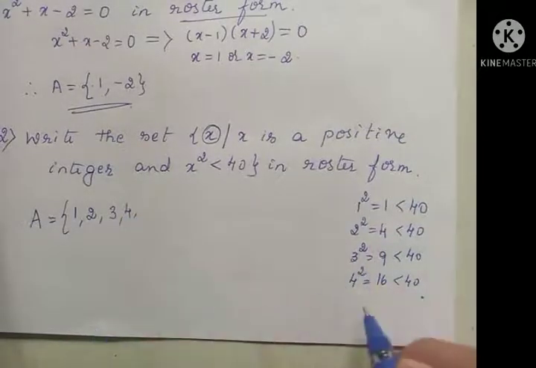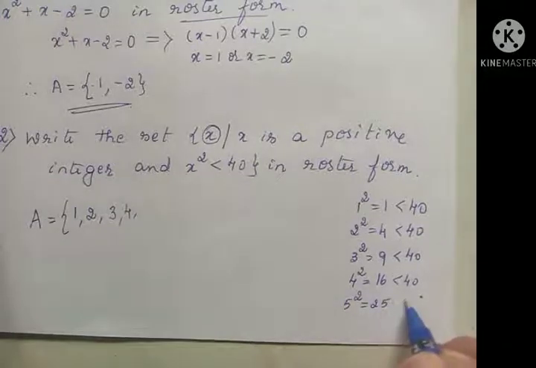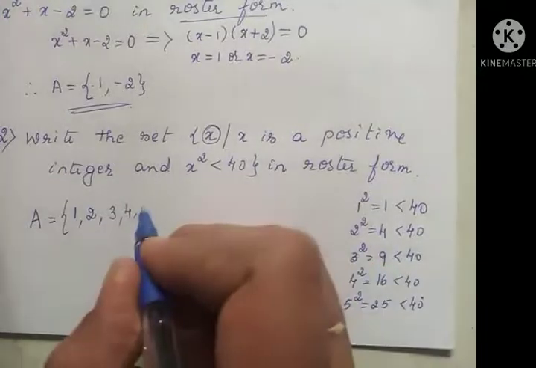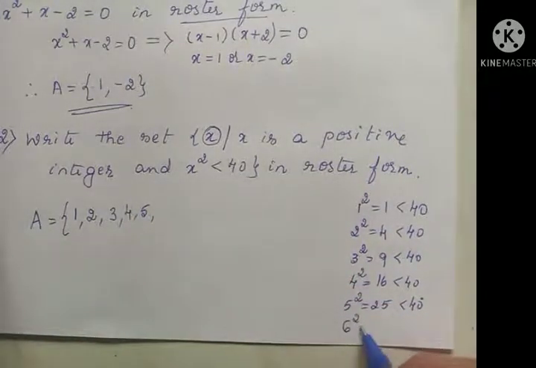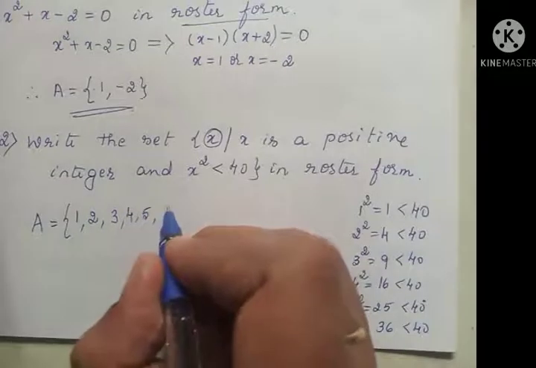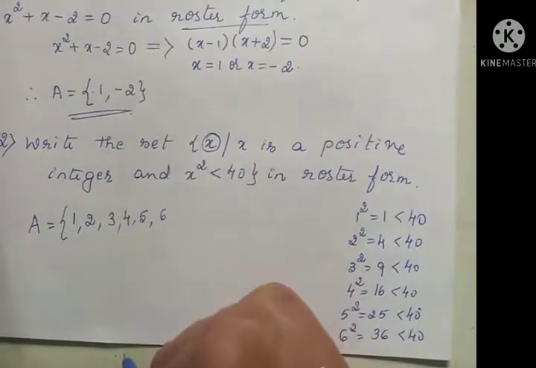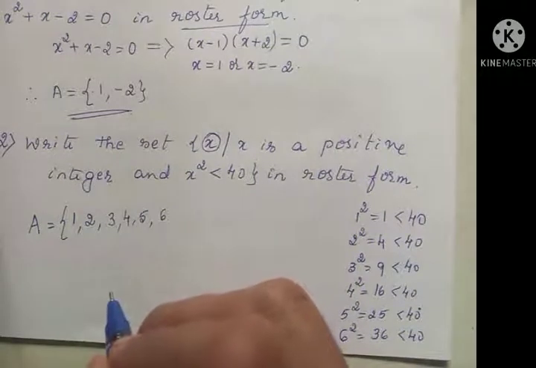5. 5 is a positive integer, and 5 square is 25, less than 40. Yes, I can write 5. 6. 6 square is 36, which is also less than 40. I can write 6. But I can't write 7 here.